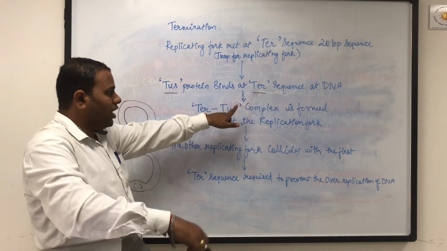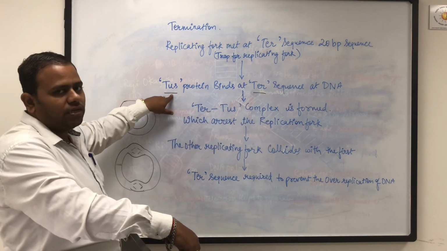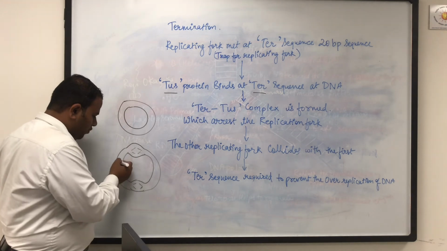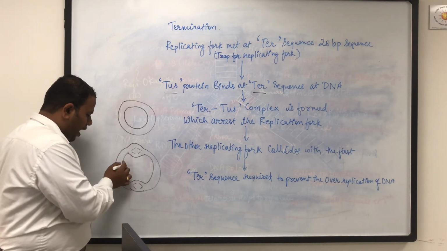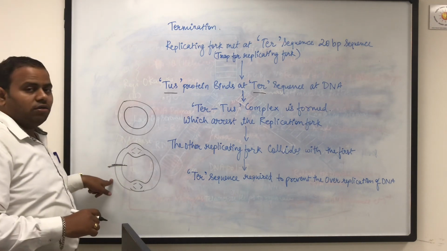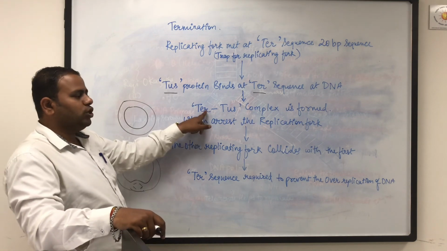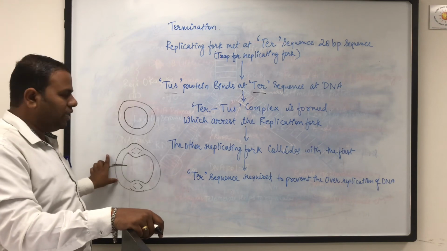As soon as it encounters the TER sequence, the TUS protein that is present in the cytoplasm will bind at this position. Suppose this replicating fork comes first at this position, so this replicating fork will be arrested at this position. It will not go on synthesizing the DNA here. It will be stopped at this position because of the formation of the TER-TUS complex. So the replicating fork will be halted at this position.